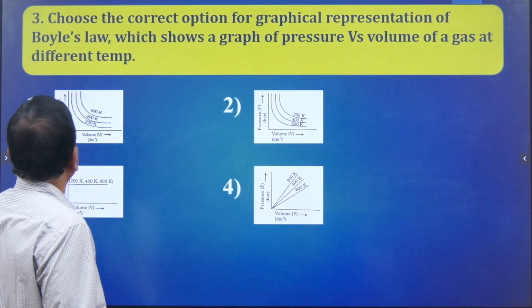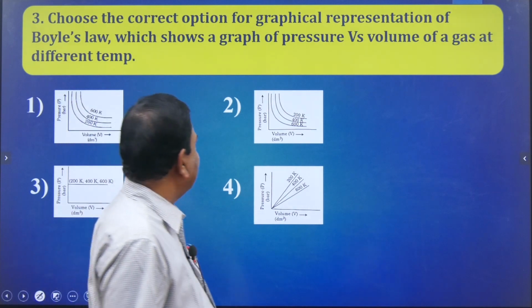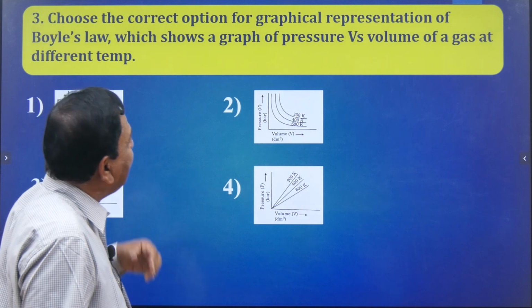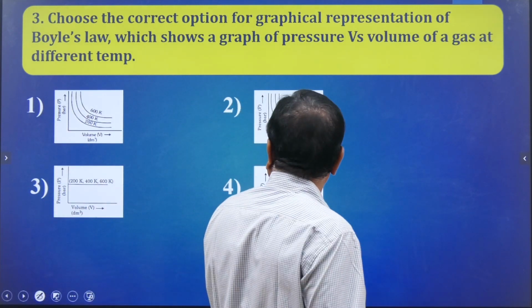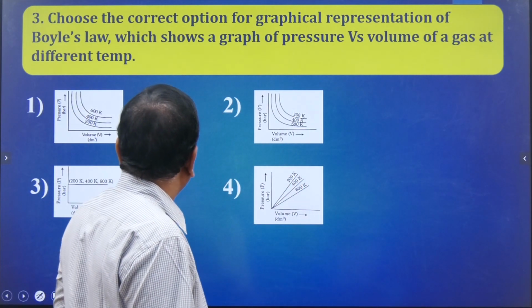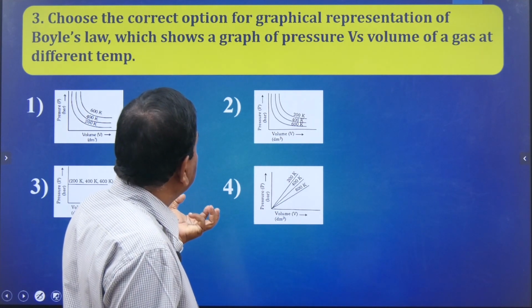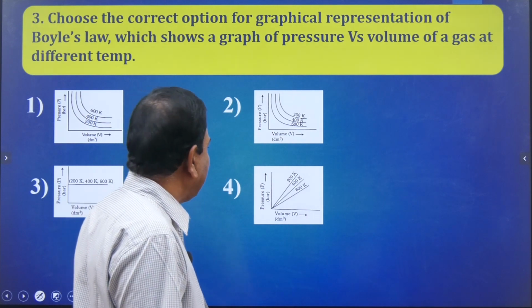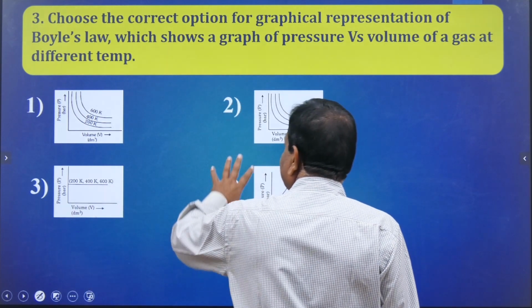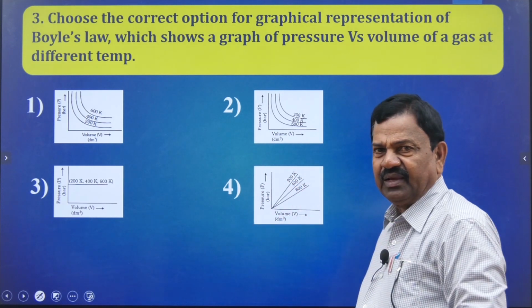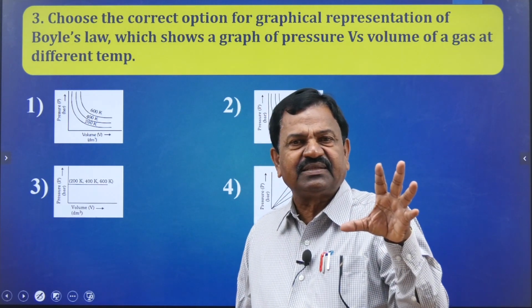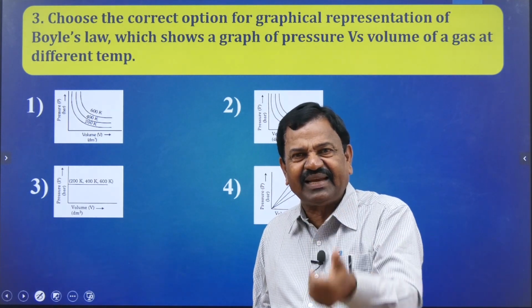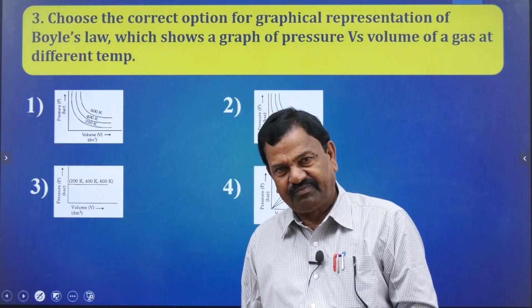Third question. See here, choose the correct option for graphical representation of Boyle's law, which shows a graph of pressure versus volume of a gas at different temperature. So, 4 diagrams are given in this, but you are very much familiar with Boyle's law, so in a fraction of a second you are going to answer this question.